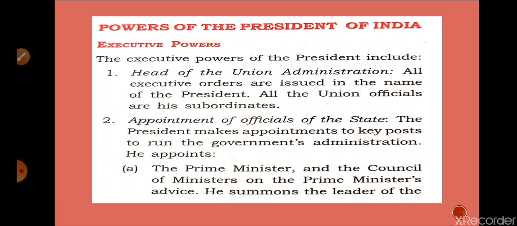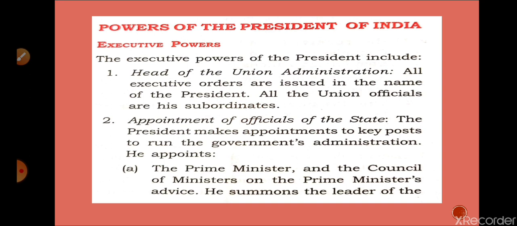We can say that with the advice of the Prime Minister, the President can appoint all the officials. In this, the Prime Minister is also included, and the Council of Ministers is also included. The majority group which is getting a majority in Parliament, that leader is appointed as the Prime Minister by the President. And after the advice of the Prime Minister, he can appoint the Council of Ministers. Students, for more reference, you can go through your book on page number 182.